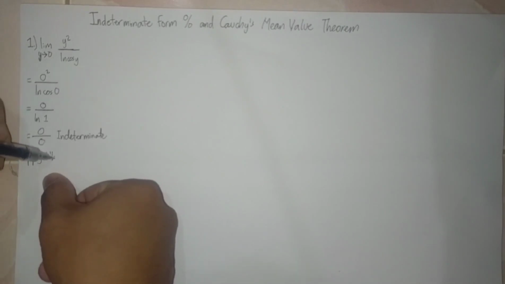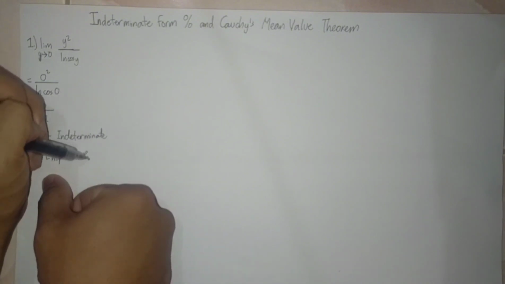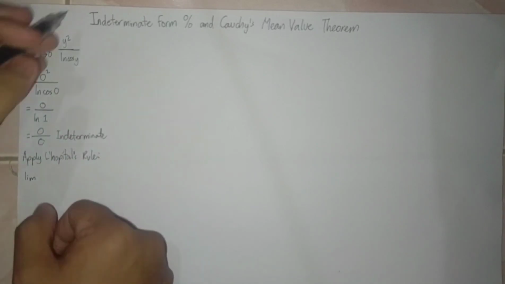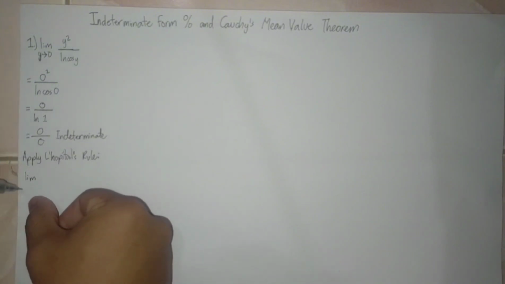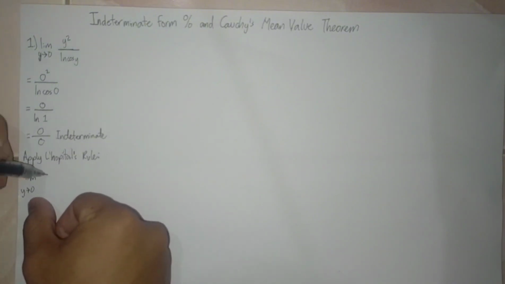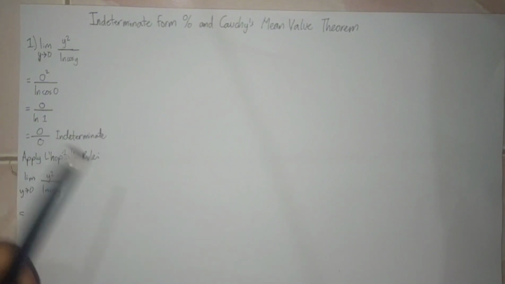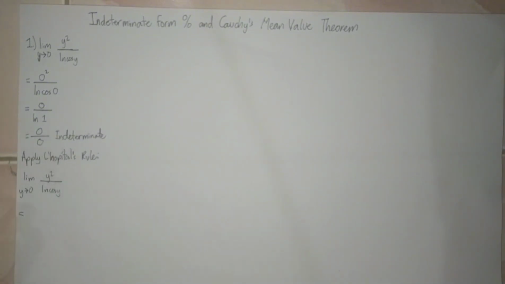L'Hopital's rule. In L'Hopital's rule, first write the limit y squared over ln cosine y. In L'Hopital's rule, we derive each numerator and denominator. We are not deriving the whole expression.